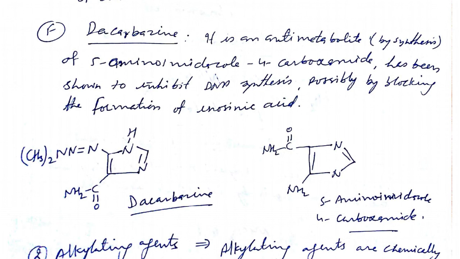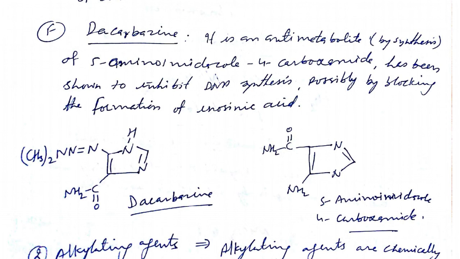You look at here that this NH2CO group is replaced by imino groups in the dacarbazine, and this amino group is converted to imino groups. So the rest is a similar structure. It means they have structural resemblance, and that's why I told you previously that all antimetabolites have structural resemblance with the metabolites.